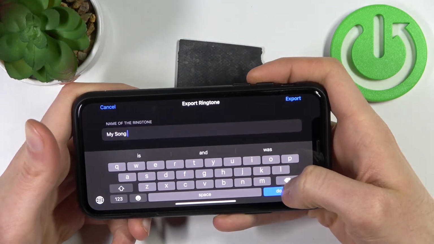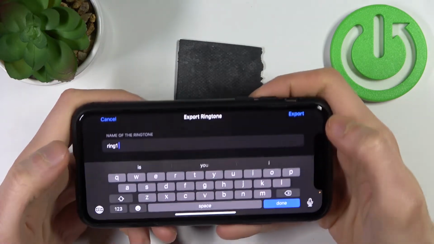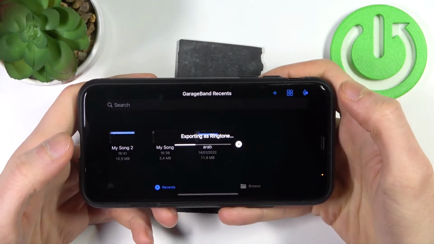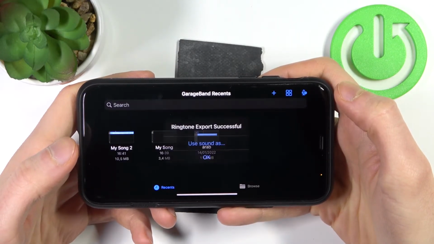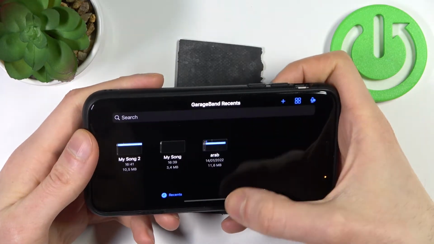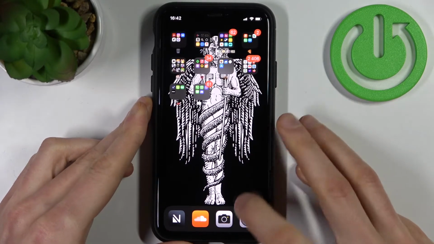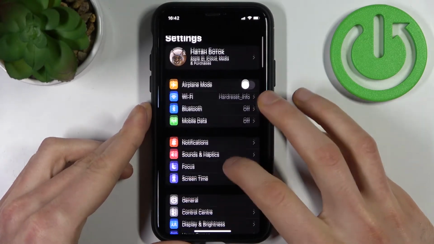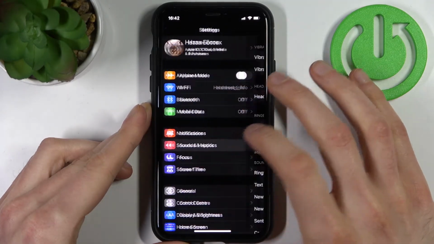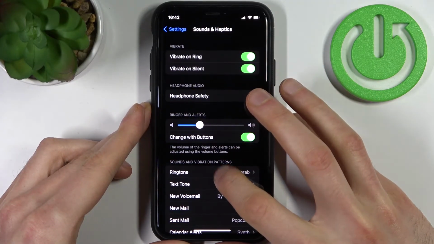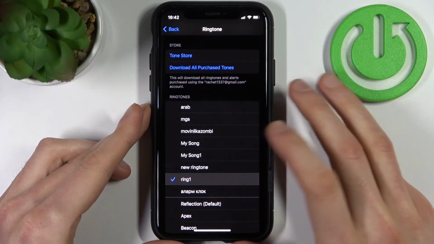Then here you can name it, for example like this, and then tap export. And to set this song as your ringtone, then you have to go to the settings, go to the notifications, sound and haptics, ringtone, and select your new ringtone.